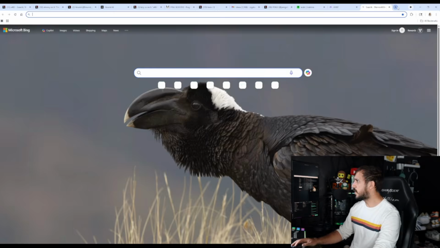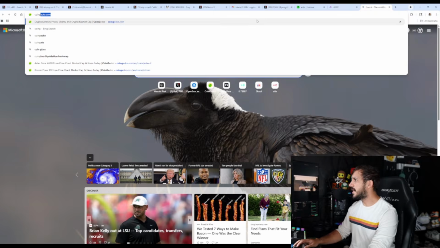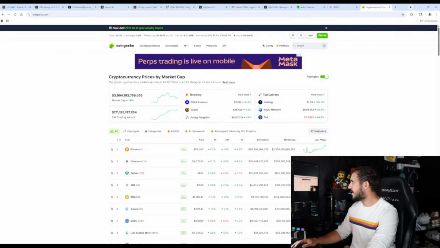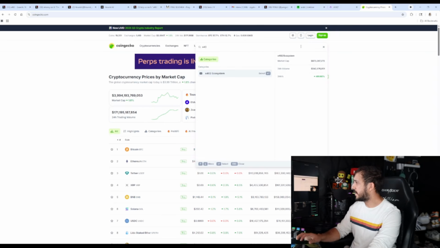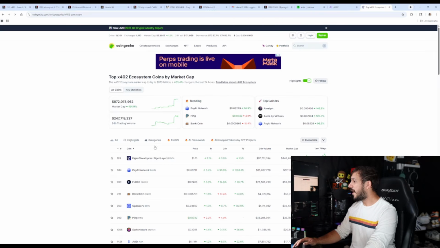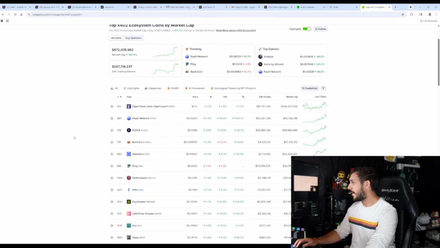And by the way, if you go to CoinGecko, there's actually an entire section dedicated to these x402s. So we're going to type in x402, and there's ecosystem. It's up 401% right now. And you can just see everything that's really heating up. Again, here's the Ping that we just talked about.